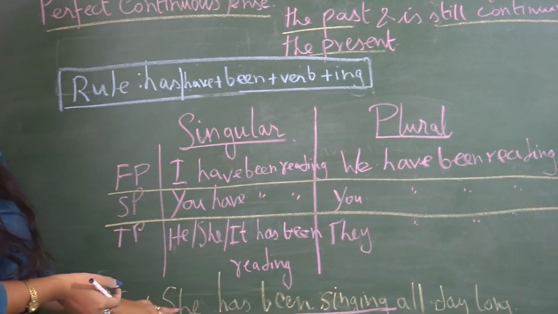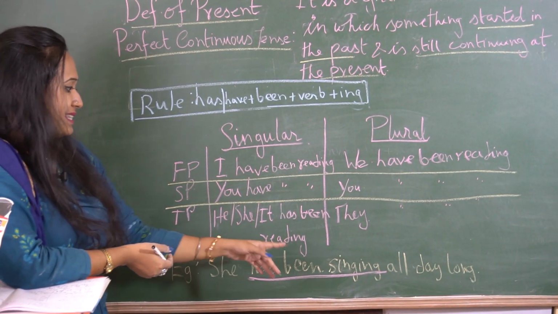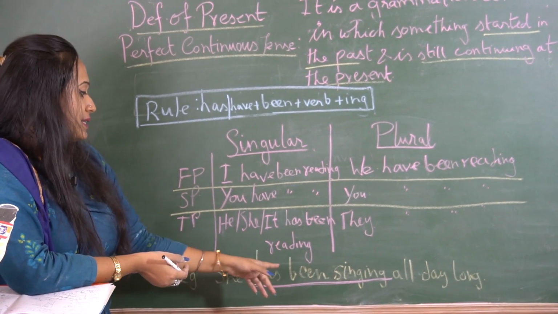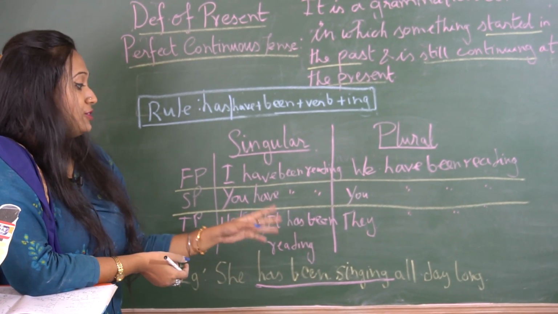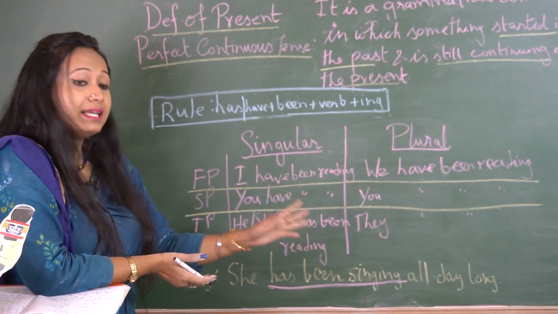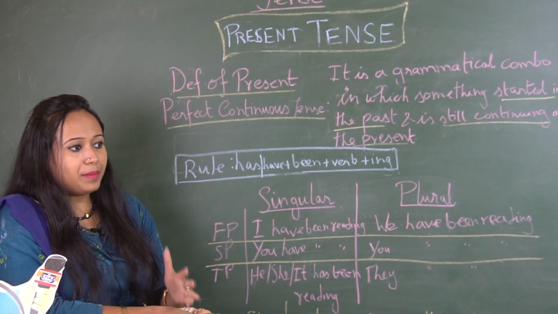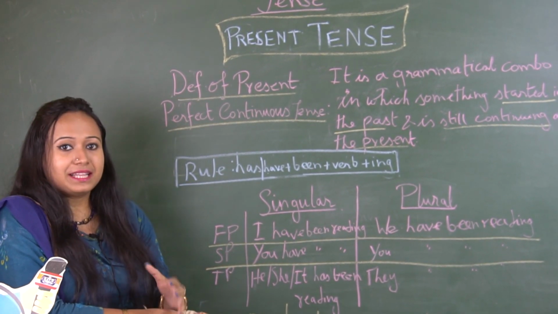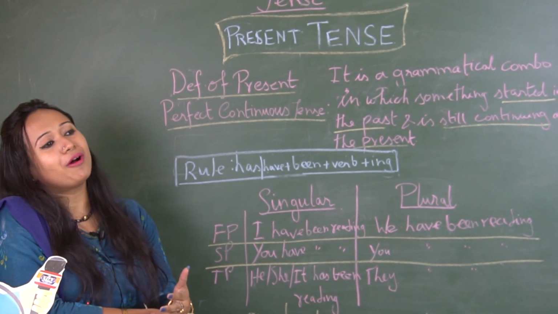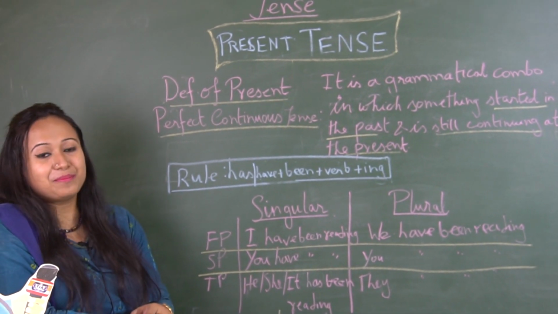Once again, let's follow this example. She has been singing all day long. So it is she has been singing, which began a long time back and is still continuing all day long. We all know present tense is based on the experience we are having at this point of time. Whatever experience we are having comes under the present tense.